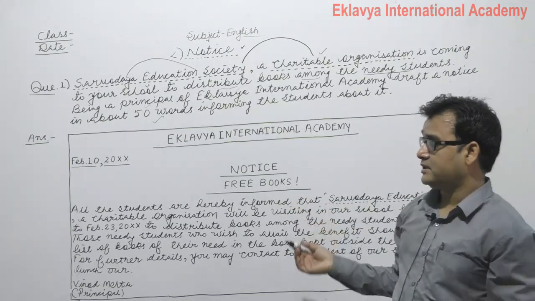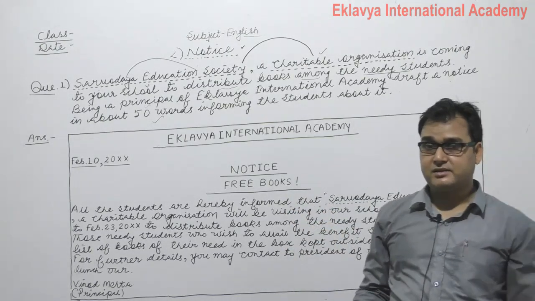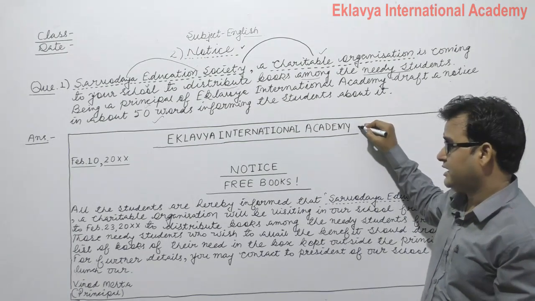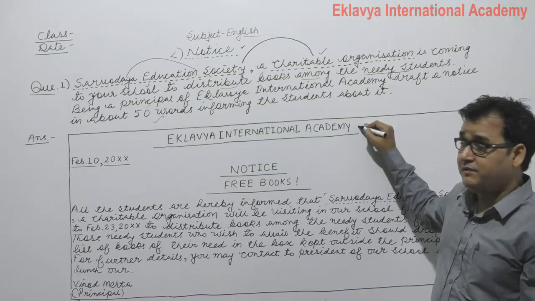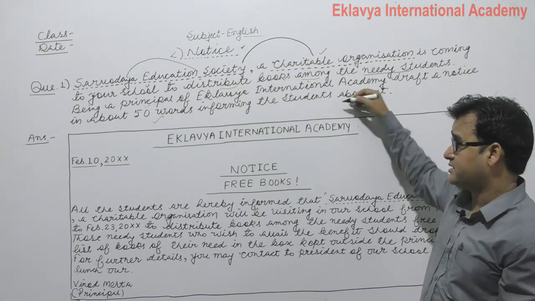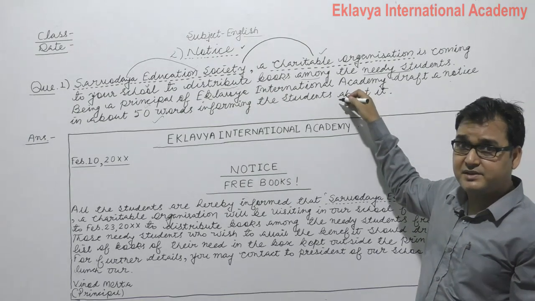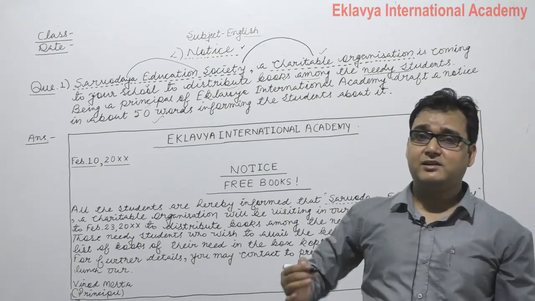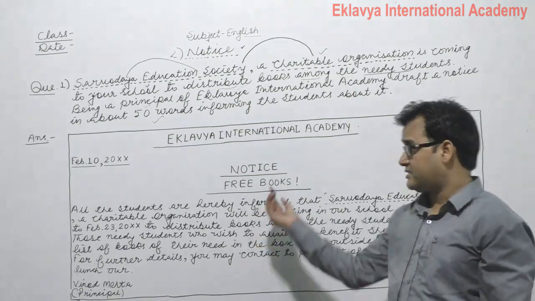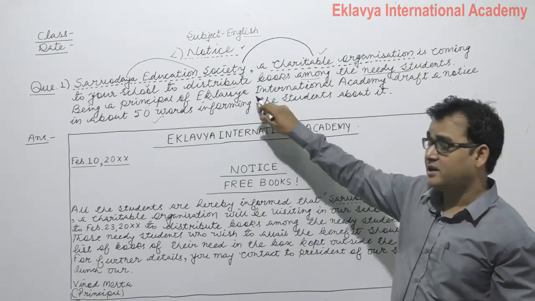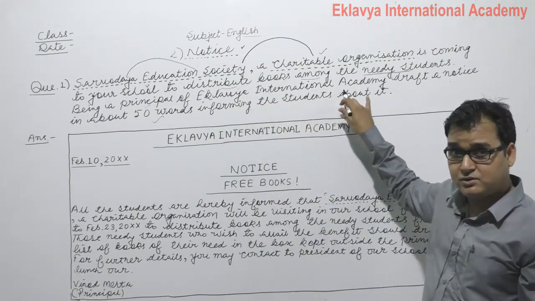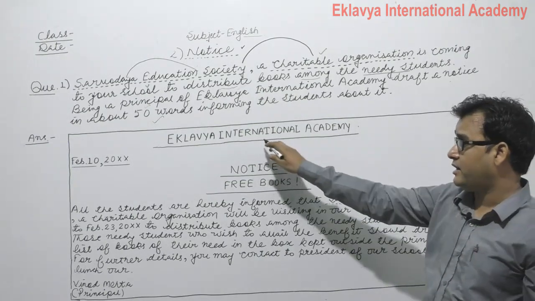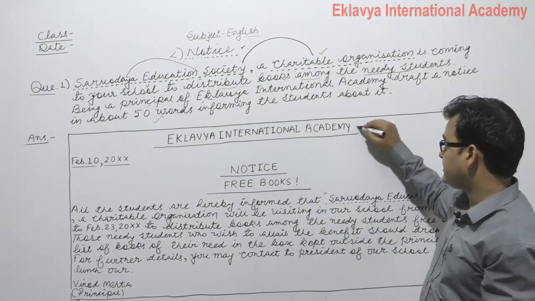So let's see the answer. While you're writing your answer in notices, don't forget to always mention the name of the institution or organization which is given in the question. If it is not given, just mention the name of an organization or any school in your own way. For example, the name of the school is already mentioned in the question, XII International Academy. So I have mentioned here XII International Academy, in line number 1.